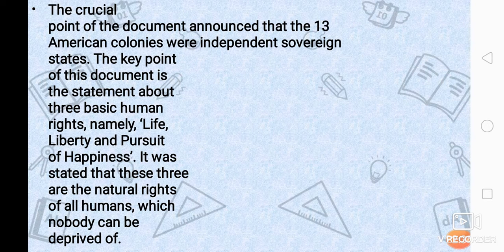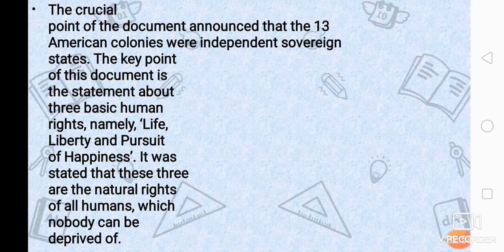The second key point of this document is a statement about three basic human rights. What were they? Namely life, liberty and the pursuit of happiness. Life, where we can live; liberty, freedom; and pursuit of happiness, that we will live in happiness.